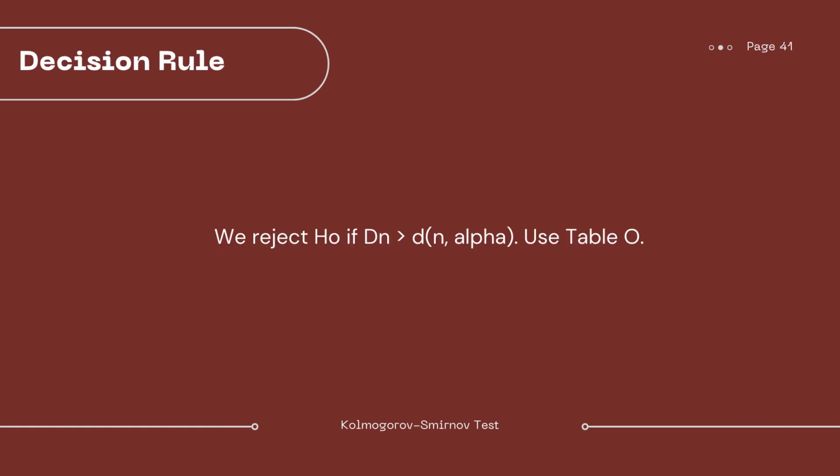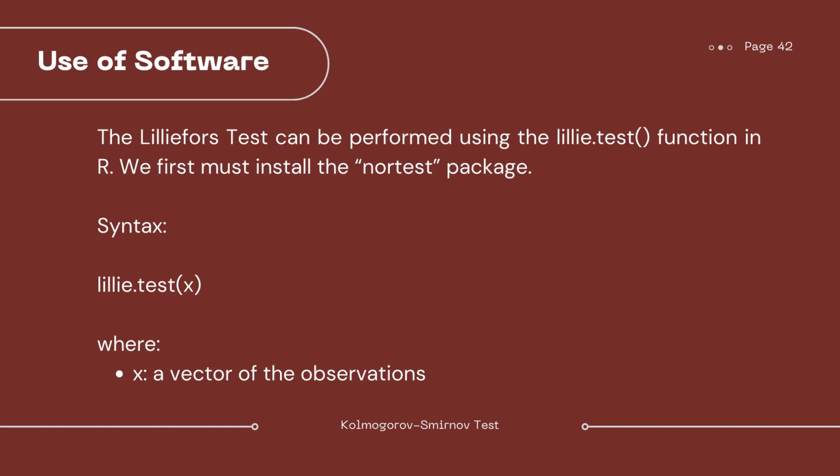For our decision rule, we reject the null hypothesis if D sub n is greater than D n alpha, and we will use table O. For the use of software, the Lilliefors's test can be performed using the lillie.test function in R. We first must install the nortest package. So this is an example of the syntax. X is a vector of the observations, and we use the code lillie.test of x.